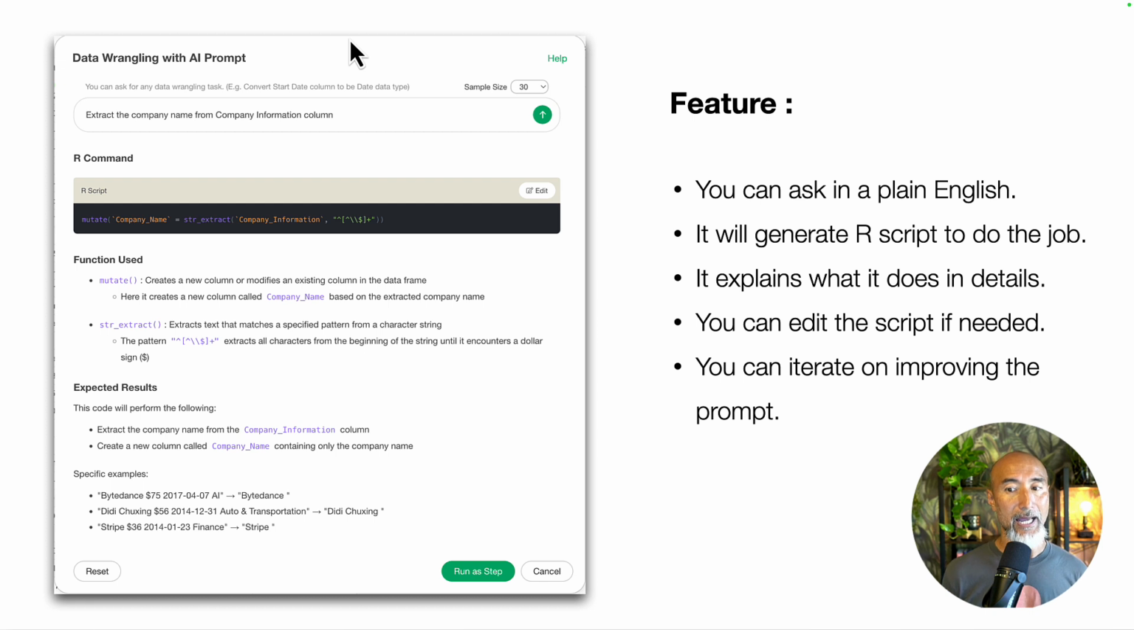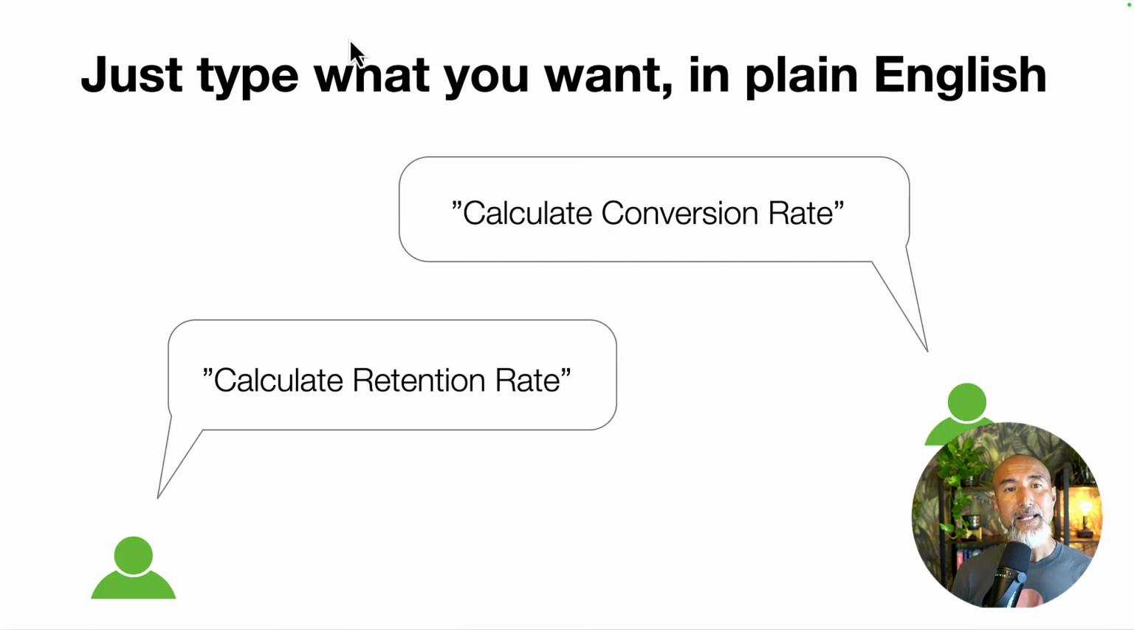and then you get the data the way you like. Now with this new paradigm, what you basically want to do is just type what you want. In this scenario, let's say you want to see a conversion rate or retention rate as a KPI. Then all you need to do is just type, calculate conversion rate or retention rate, and so on.